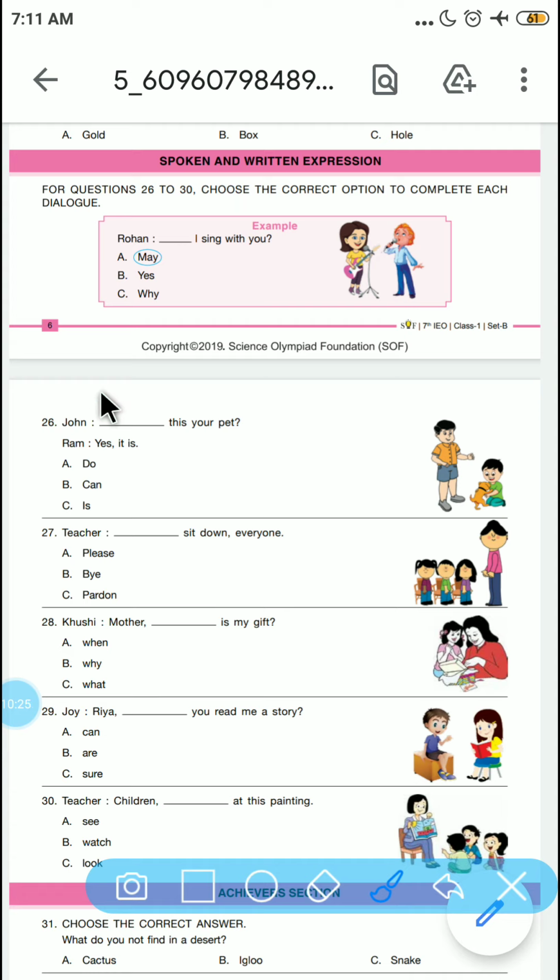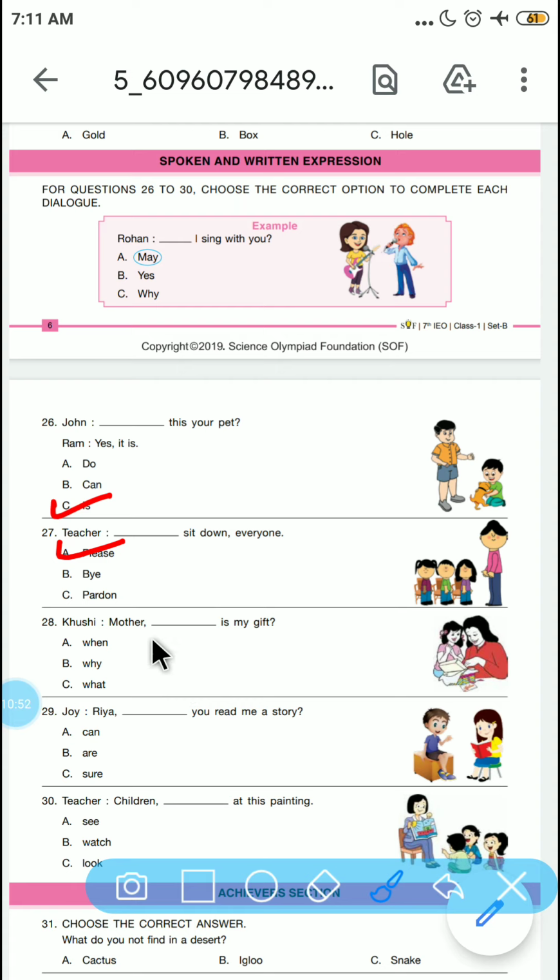Next question. John dash, this your pet? So yes, it is. So here John is asking, is this your pet? It is the correct option here. Teacher, sit down, everyone. So what will it be? The words are please sit down.